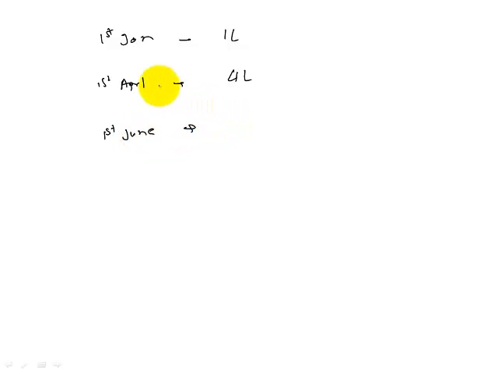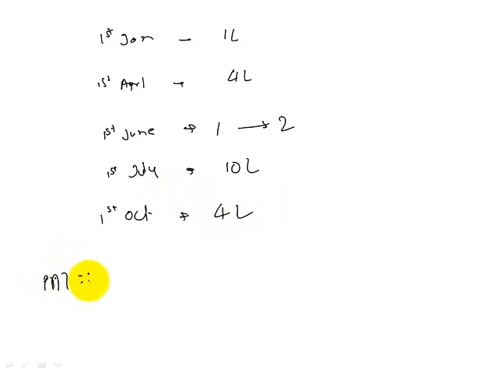What is the meaning of split? Dividing one share into multiple parts. So let us say we split one share into 2 parts. On 1st of July, we issued another 10 lakh shares. On 1st of October, we bought back 4 lakh shares. Let us say profit after tax is 100 lakhs.